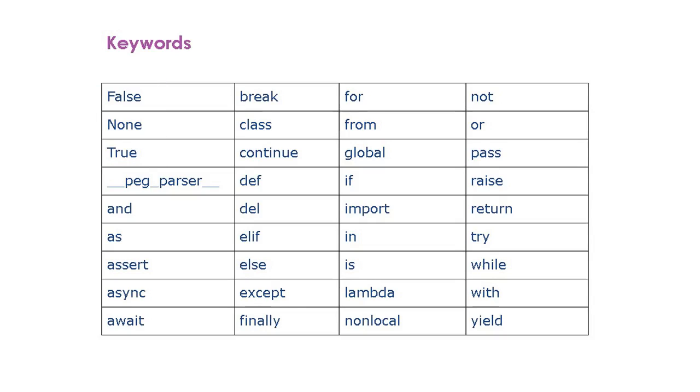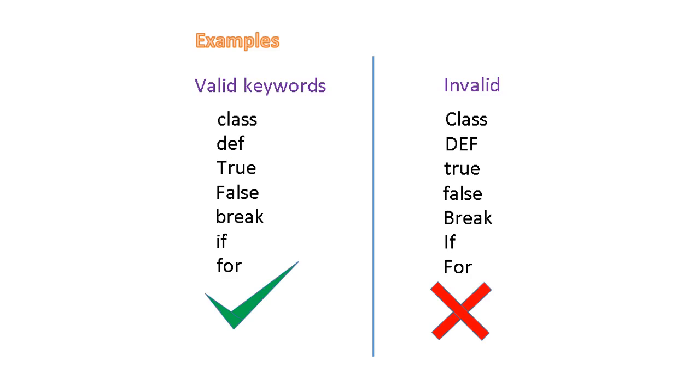Python keywords are case sensitive, which means if you use uppercase letters instead of lowercase, Python interpreter will not recognize the word. For example, these keywords become invalid if we change uppercase letters to lowercase and vice versa.